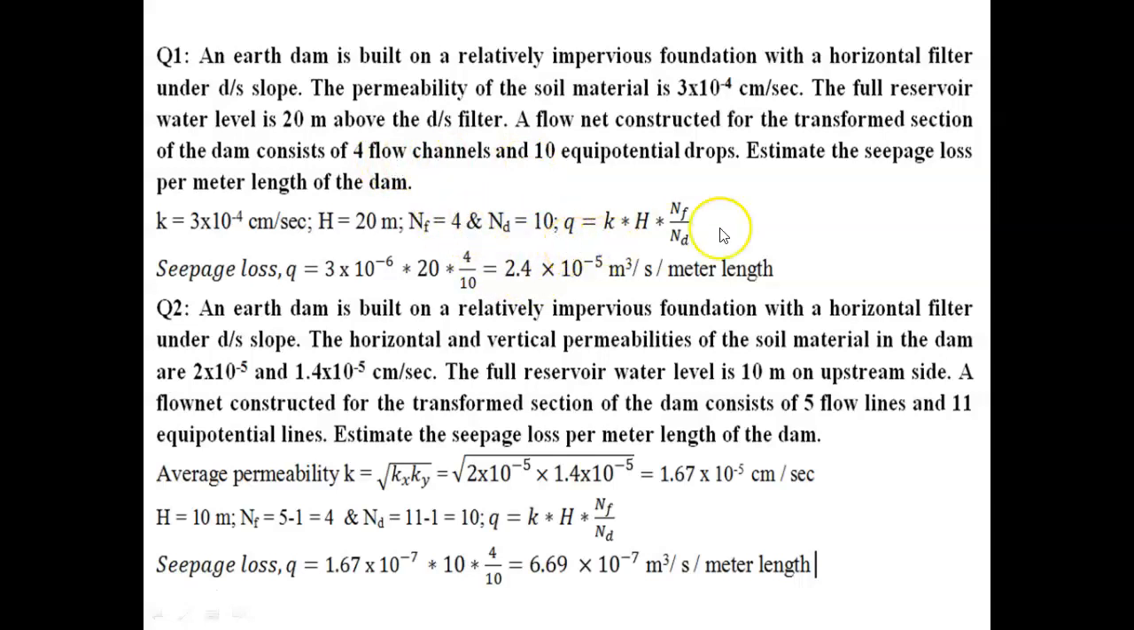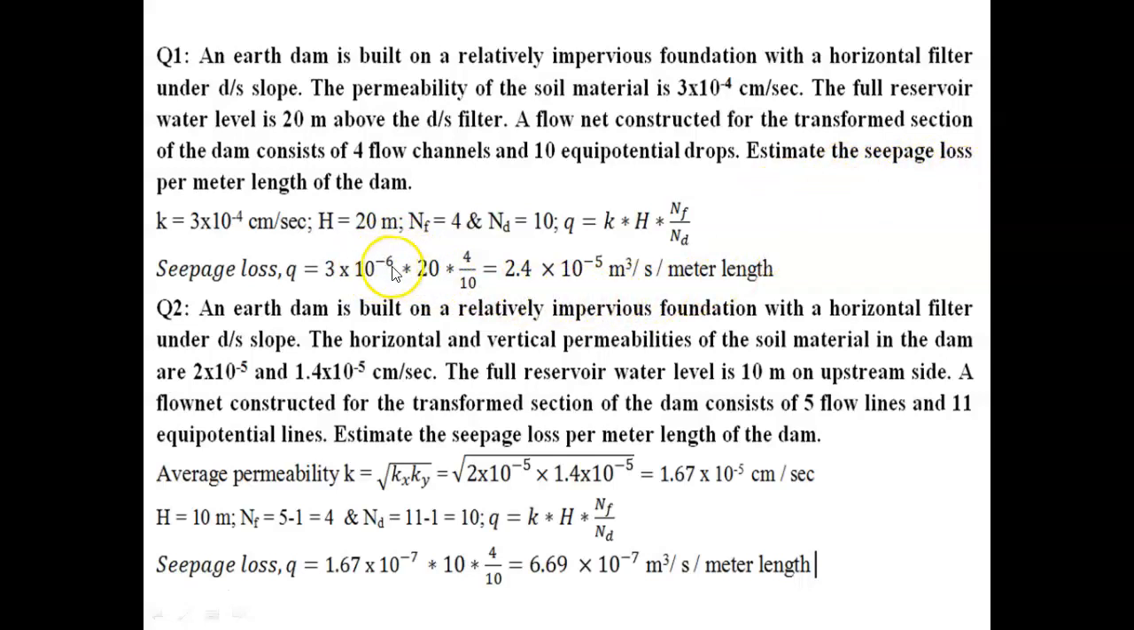So the equation for discharge or seepage loss is given as Q equal to K into H into NF by ND. So seepage loss equal to K value is given as 3 into 10 to the power of minus 4. This is in centimeter per second. It is converted to meter per second, because here it is asked in the question to estimate the seepage loss per meter length of the dam. So per meter length, because we are taking per meter, here it is converted to meter per second.